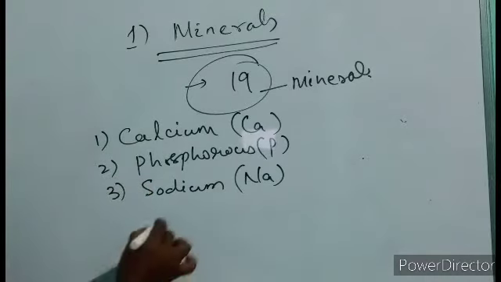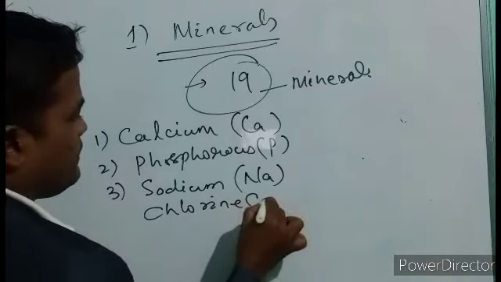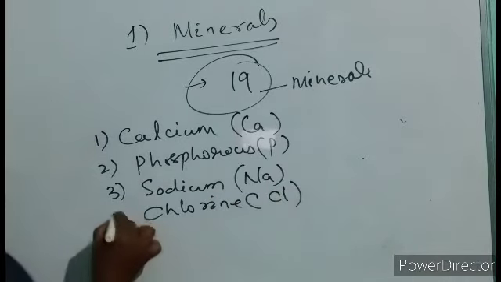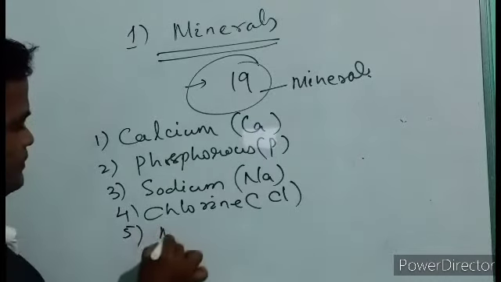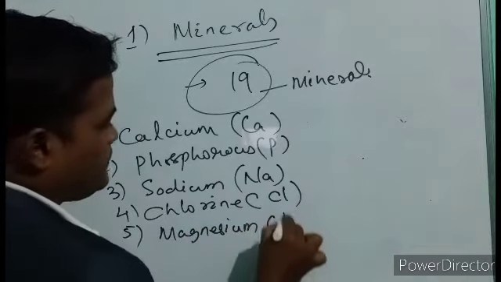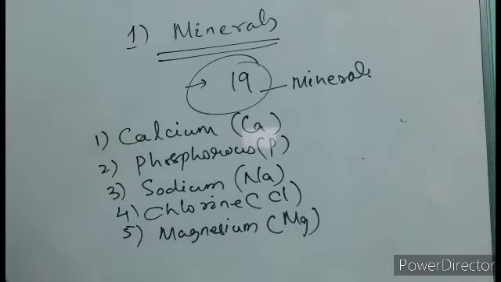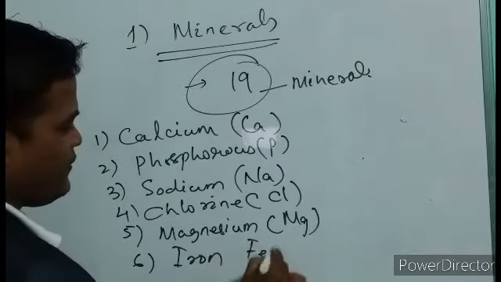Next one is chlorine, Cl, number 4. Next was magnesium, Mg. Next is iron, Fe.